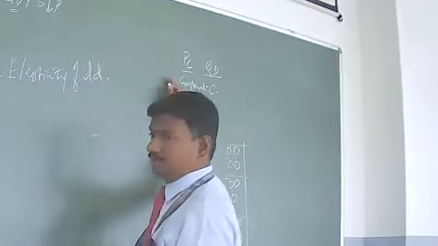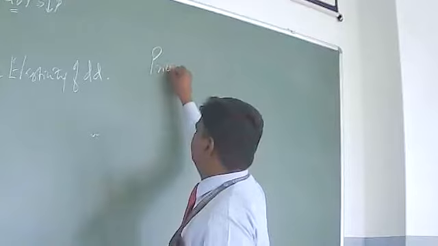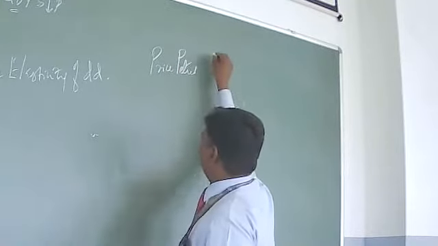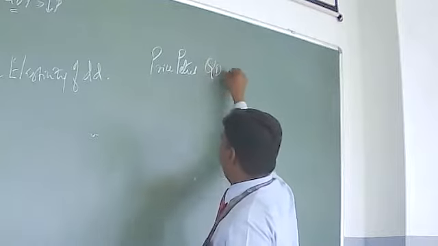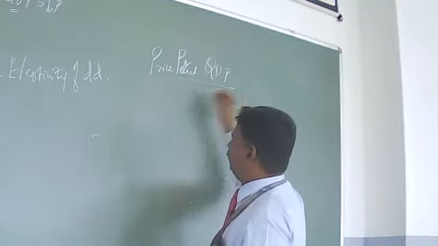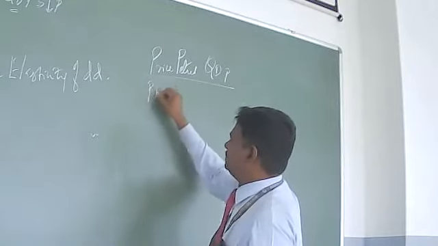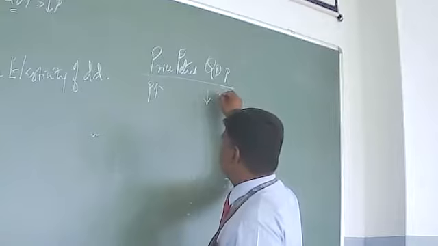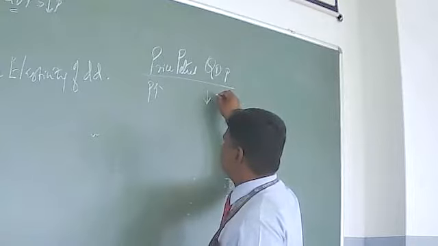The price of petrol and quantity demanded of petrol. Yes, we know if the price increases, the quantity demanded for petrol declines.